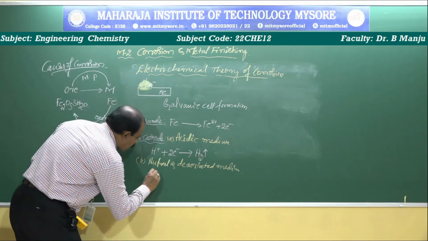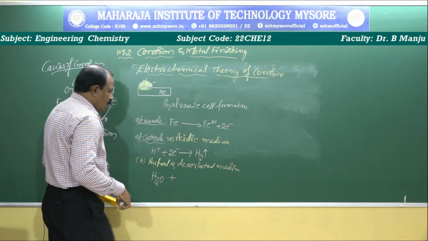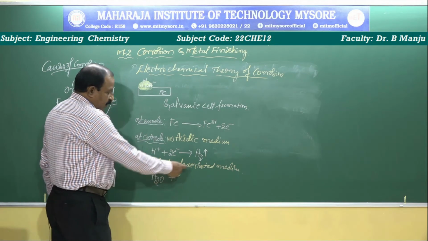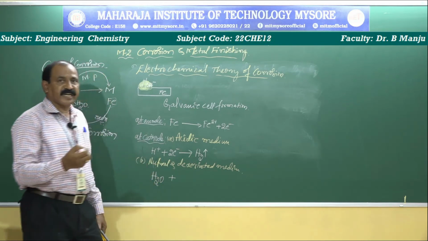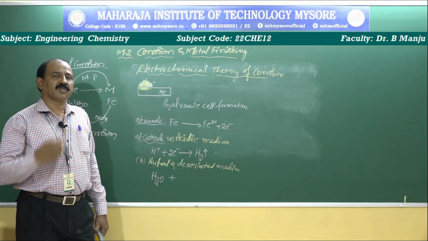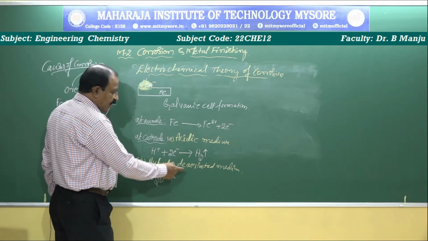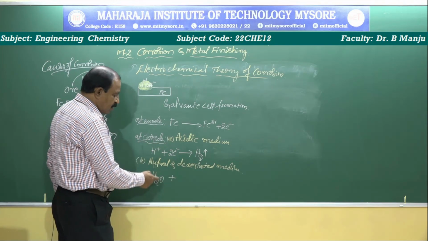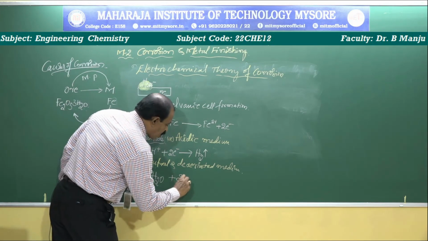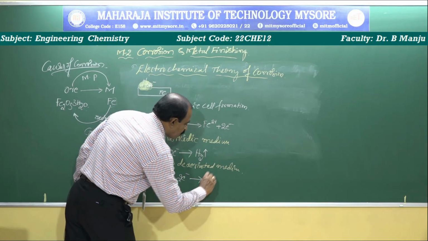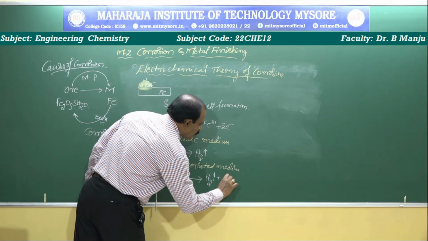Water is a good example of a neutral solution. Water in absence of oxygen, without oxygen. Even water containing dissolved oxygen, if you remove that dissolved oxygen, contains only H2O, then this reaction takes place at the cathodic region. Water itself undergoes reduction by gaining electrons and is converted into hydrogen gas plus hydroxyl ions, OH-.